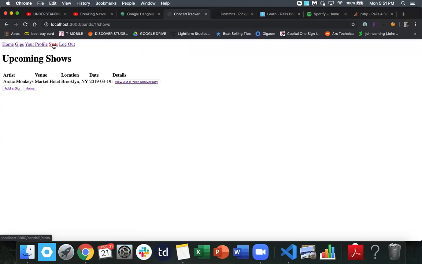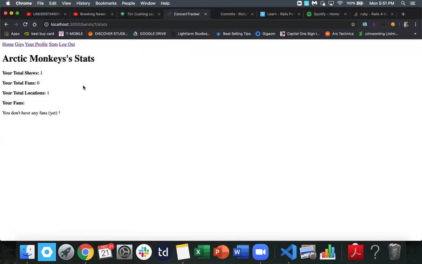So then for the stats, if you look at the band's stats, it'll show them their statistics, essentially, how many shows they're playing, their total fans, total locations. And then down here, it'll show them their fans' names. So anybody that has a user show that's associated with their profile, they'll see. So let me show you how that works a little bit.